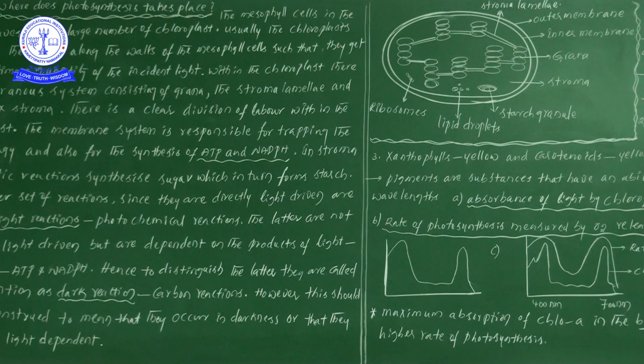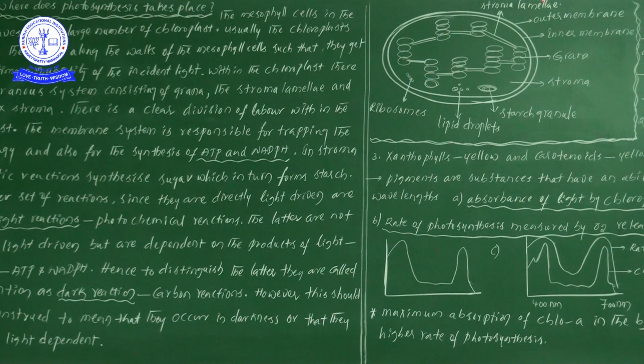Sir, dark reaction means it occurs in the absence of light. Earlier we saw the light reaction, which definitely takes place in the presence of light. Later ATP as well as NADPH will be synthesized. By using ATP as well as NADPH, the dark reaction starts, which is not dependent on the light itself but is dependent on the products of light.